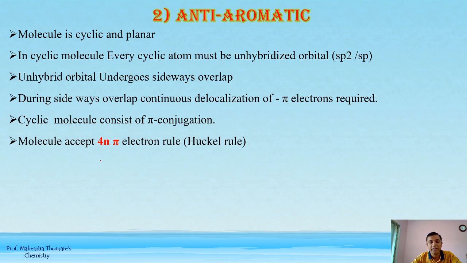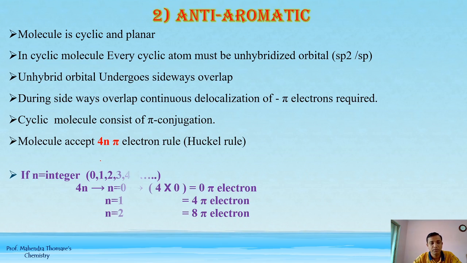Huckel says that when a molecule carries 4n plus 2 pi electrons, that is aromatic, but when it contains 4n pi electrons, that is anti-aromatic. If n is any integer, then take 0, 1, 2, 3, 4, 5. When n is equal to 0, 4 into 0 is equal to 0 pi electrons. When n is equal to 1, 4 pi electrons. When n is equal to 2, it gives 8 pi electrons.